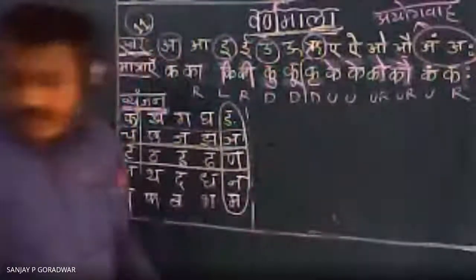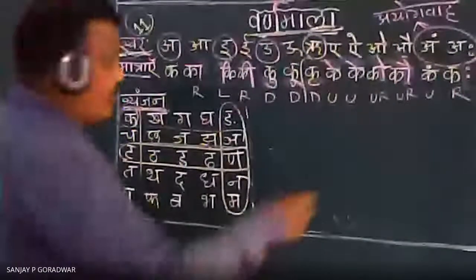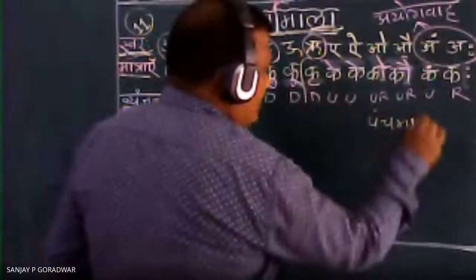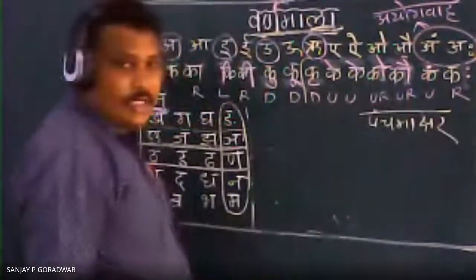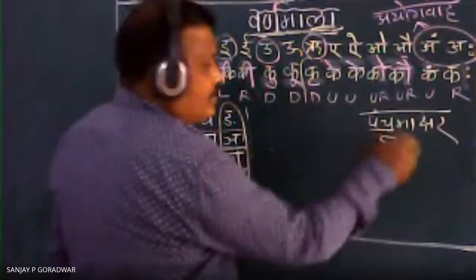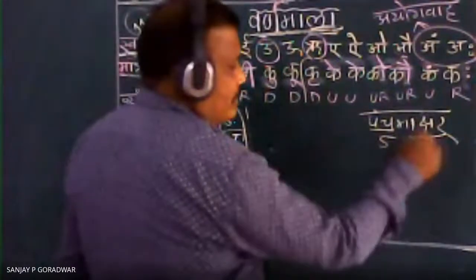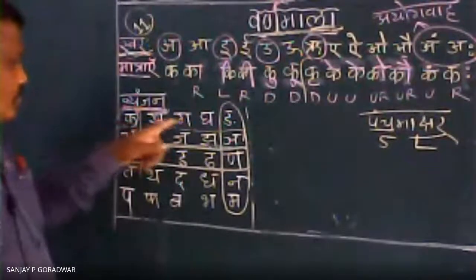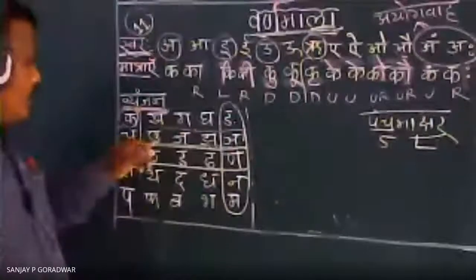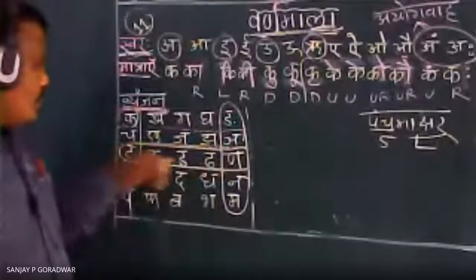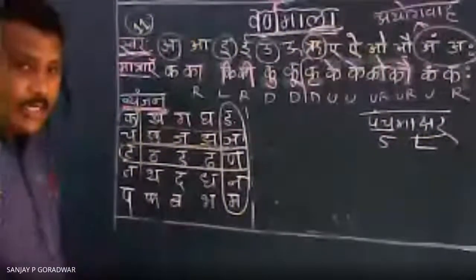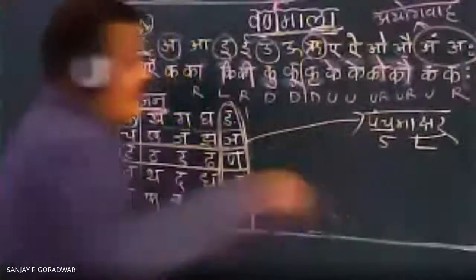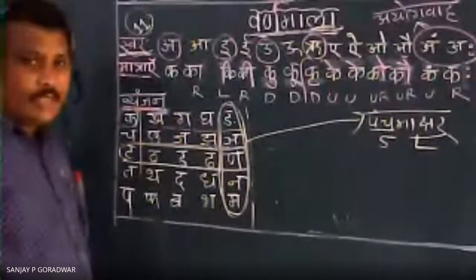Okay, now here you see Panchamakshar. We are going to learn about Panchamakshar now. Panchamakshar means what? Pancha means 5 and Akshar means letters. Akshar means letter. Fifth letter. Now you see 1, 2, 3, 4, 5. This letter 1, 2, 3, 4, 5. This letter 1, 2, 3, 4, 5. This I circled already. These fifth letters are called Panchamakshar. Panchamakshar means fifth letter.